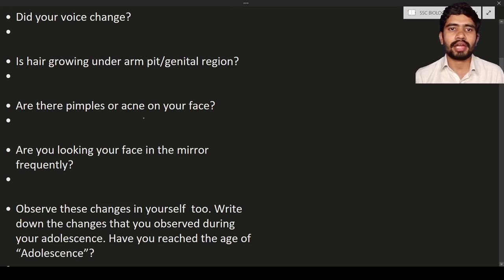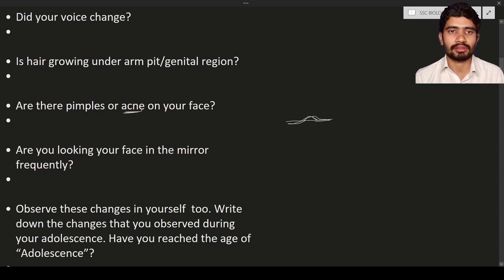Are there pimples or acne on your face? Let us consider this is the skin. On the skin, a small growth of tissue is known as a pimple. The difference between acne and pimples is only one thing. Acne is black color spots on the face along with pimples. Acne will be more dark, black color elevations on the body or on the face.